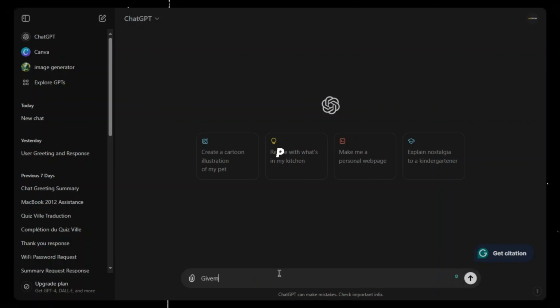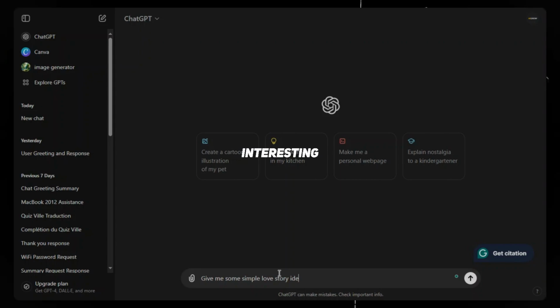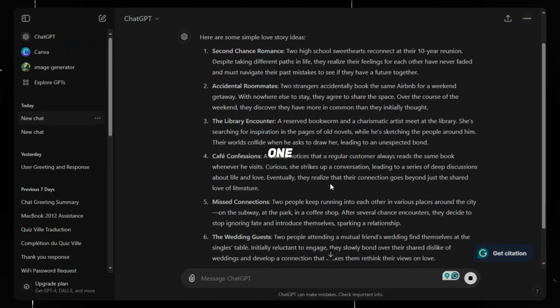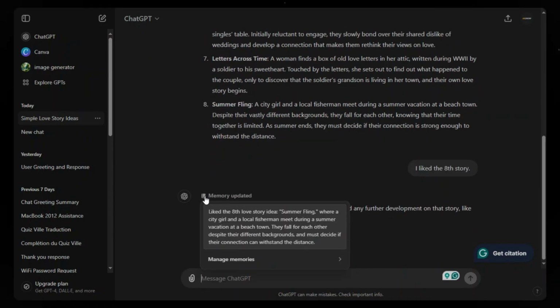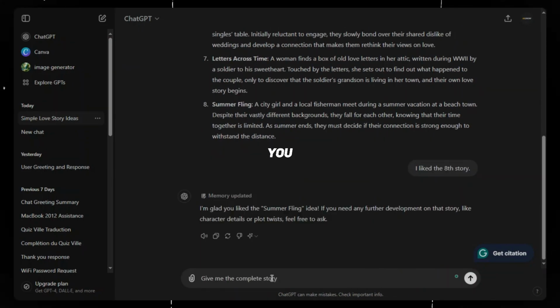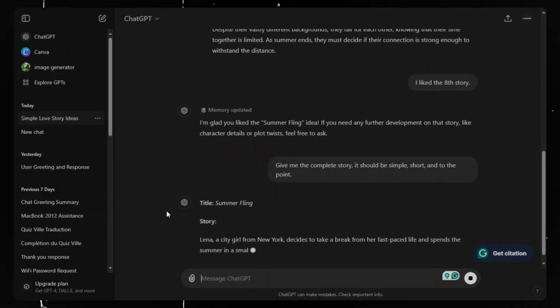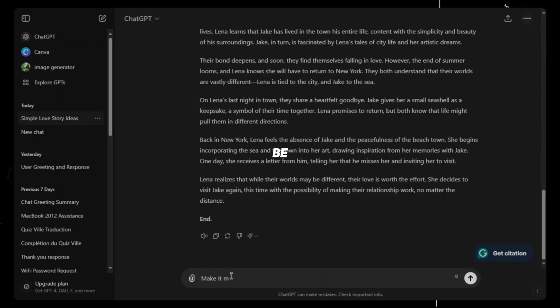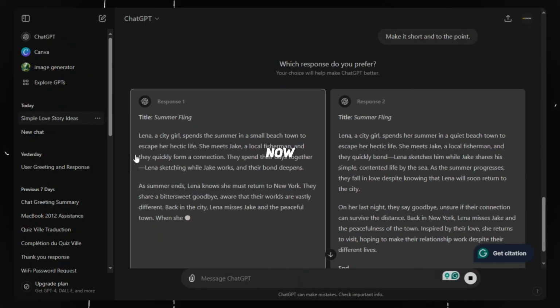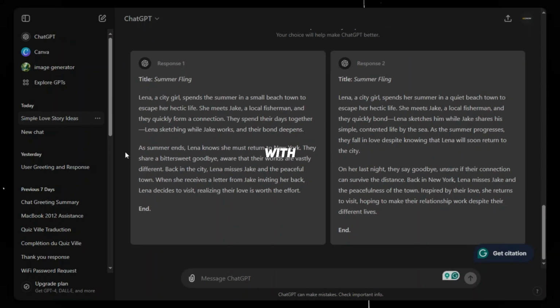Open ChatGPT and ask it to give you some interesting story ideas. Select one that sounds good, and say that, I like that one. Then ask ChatGPT to give you the complete story, but the story should be simple, short, and to the point. ChatGPT will give you the complete story. The story should be simple, short, and to the point. Now, ChatGPT has provided the complete story.